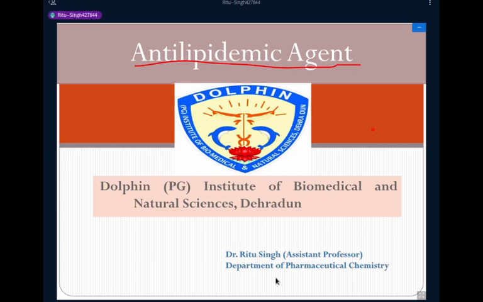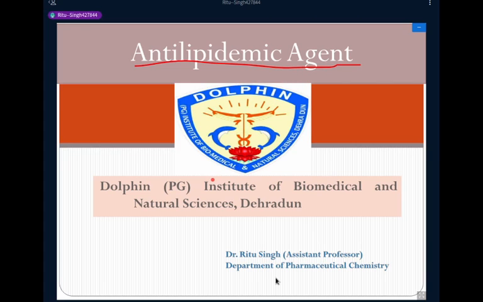Now, see what is the relevance of this topic. In your exam, it will be covered in your paper as a long question or maybe as a short note. At objective level, you should know what is lipidemia, their chemistry, and how this lipidemia causes cardiovascular disease. And we will discuss antilipidemic agents, their pharmacology, classification, and mechanism of action.